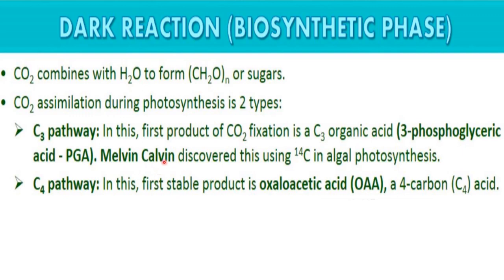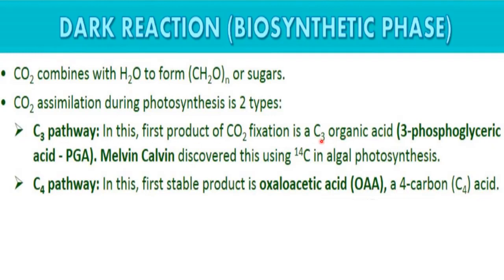Melvin Calvin was a scientist who discovered this using carbon-14. Carbon-14 is the radioisotope of carbon, which was used by Melvin Calvin to show that. And in case of algal photosynthesis, he proved that the first carbon fixation product is 3-phosphoglyceric acid. Okay, in the C4 pathway, the first stable product is oxaloacetic acid, and this oxaloacetic acid is a 4-carbon compound. It is a 4-carbon acid. Okay, so this is the difference.